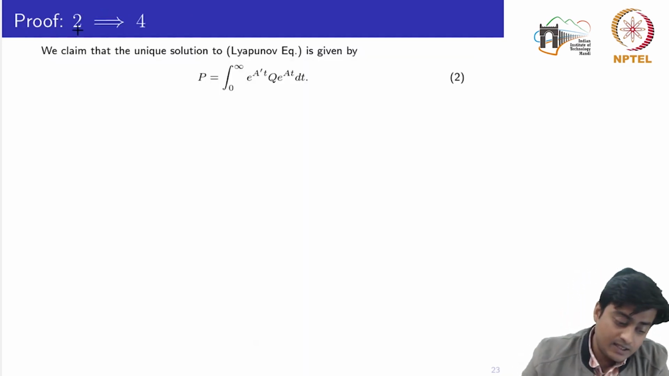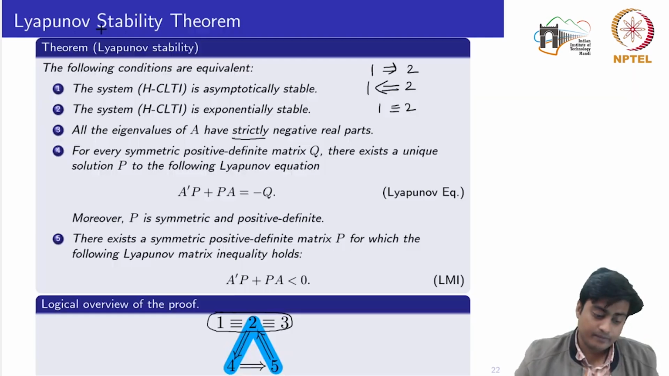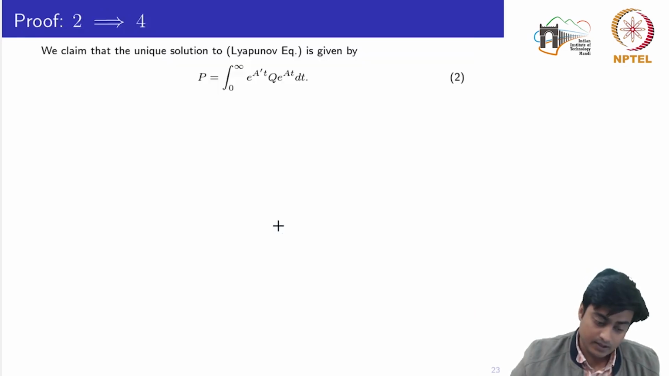First we will see 2 implies 4, meaning that if the system is exponentially stable, then given a symmetric positive definite matrix Q, the Lyapunov equation is satisfied for some P which is symmetric and positive definite. So in this implication, it is already assumed that the system is asymptotically stable.